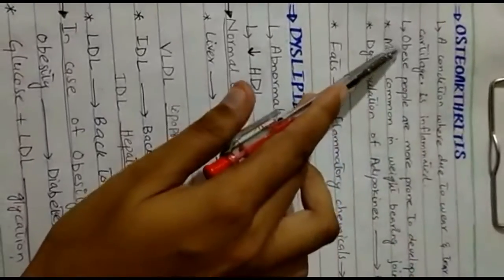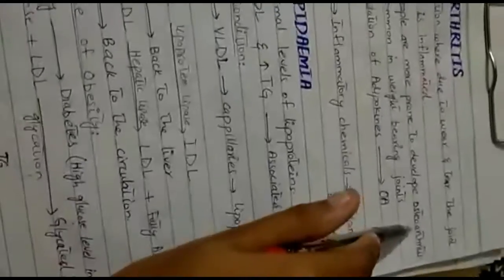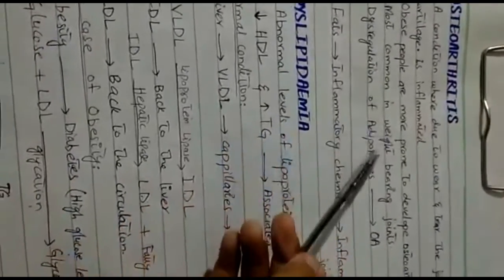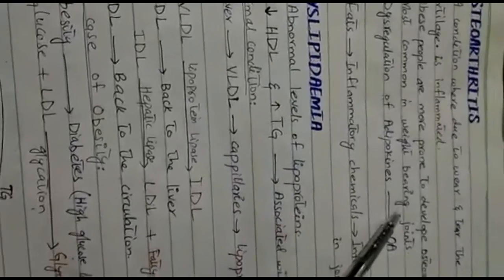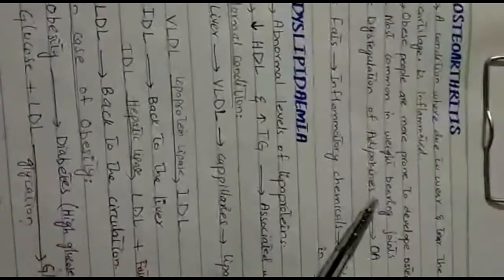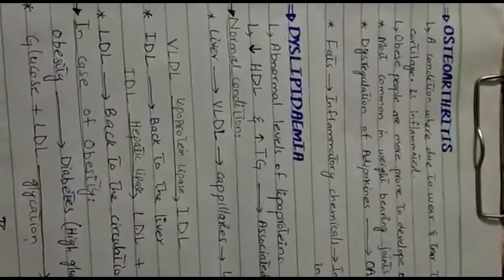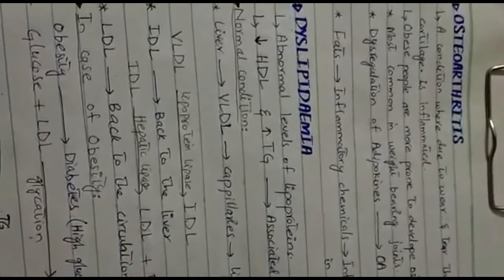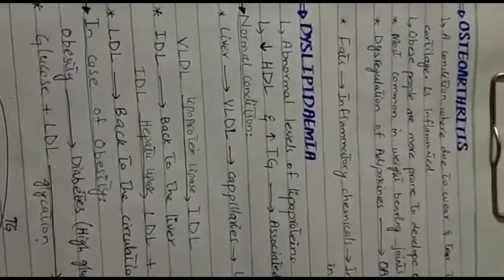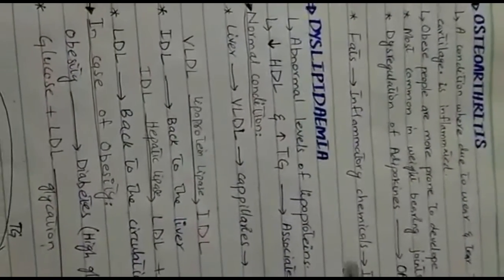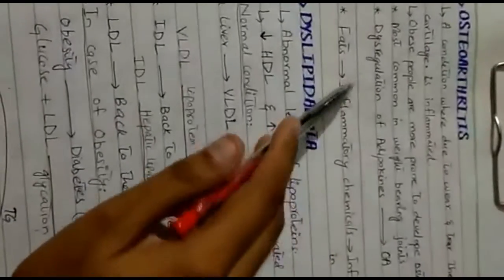The aged and the obese people are more susceptible to develop osteoarthritis. It is most common in weight bearing joints, like knee joints, because the weight of whole body is put on the weight bearing joints. So when weight increases, the disease is more likely to appear.